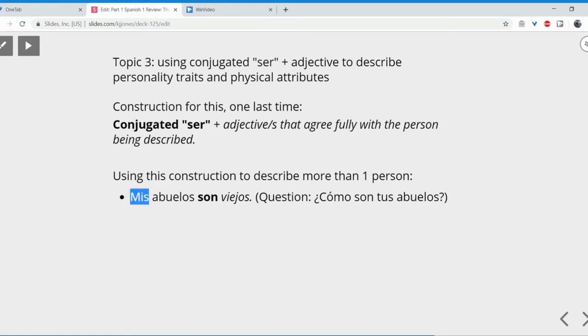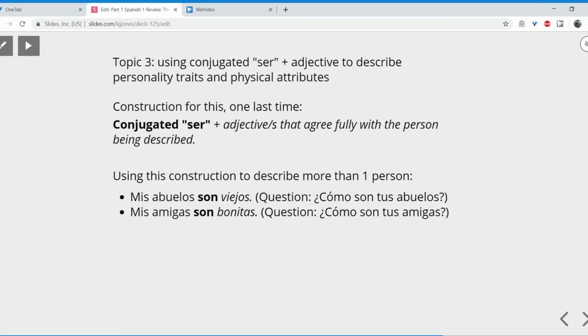Possessive plural adjective mis. Plural descriptive adjective viejos. Both are agreeing with the plural noun, abuelos. Adjective agrees, adjective agrees. And of course, the structure stays constant. This is our subject, right? This is our conjugated form of ser, and here is the adjective that's showing full agreement with the noun it's modifying, which is plural abuelos. And of course, the question is, ¿Cómo son tus abuelos? Mis abuelos son viejos, right?